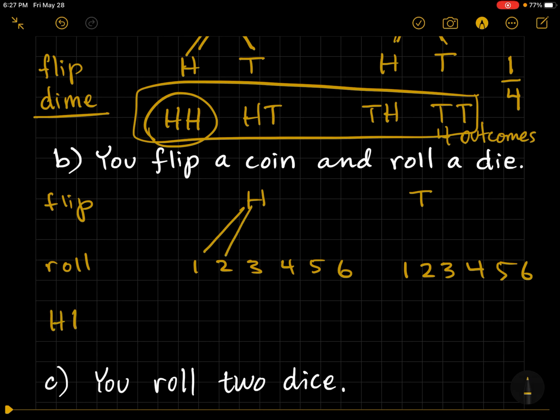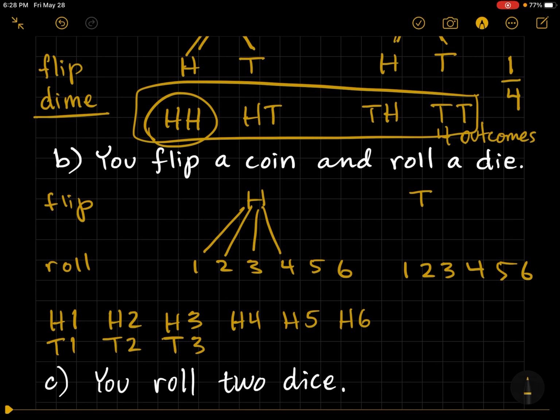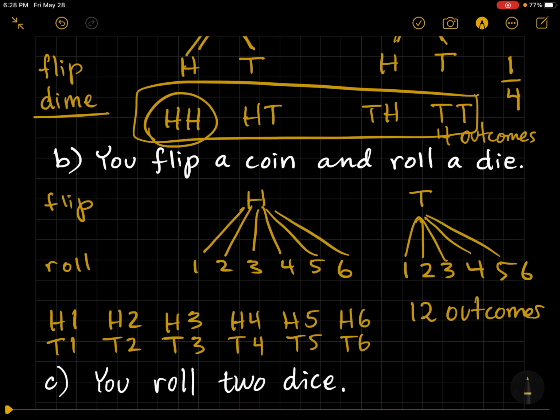So now I could get heads and a 1, heads and a 2, and a 3, and a 4. These are all of the possible outcomes, and hopefully you see what's going on. And then we could also get a tails and a 1, tails and a 2, tails and a 3, tails and a 4, tails and a 5, tails and a 6. So notice we have 12 outcomes. And I didn't quite finish my tree diagram, but that's how that would look.